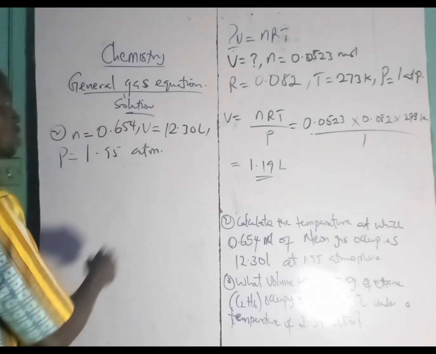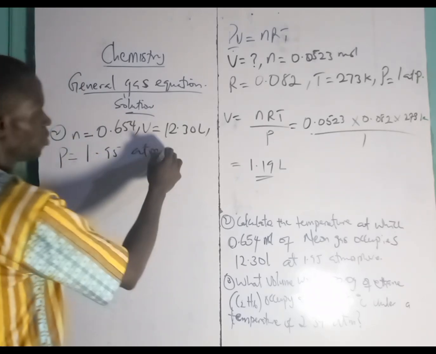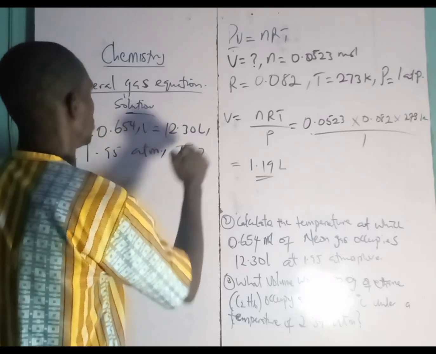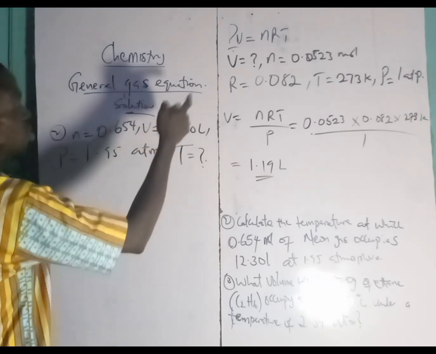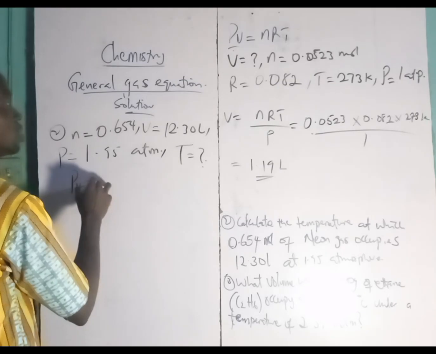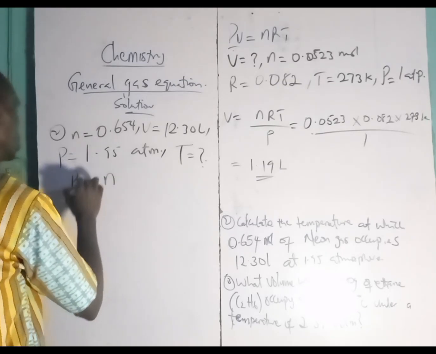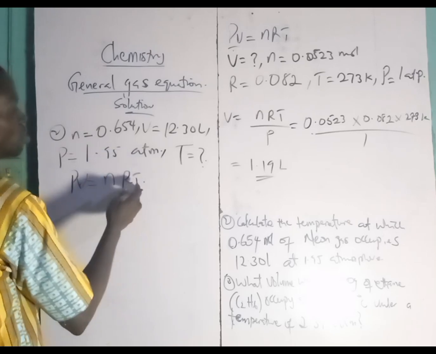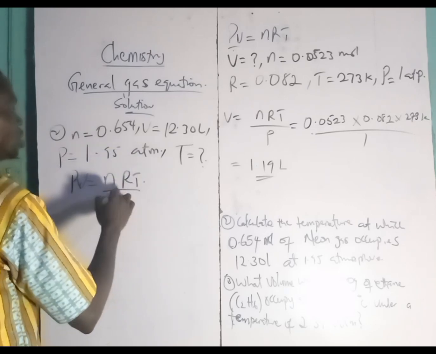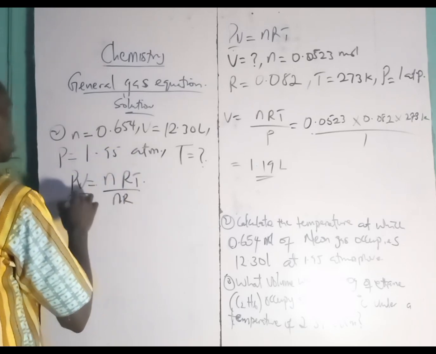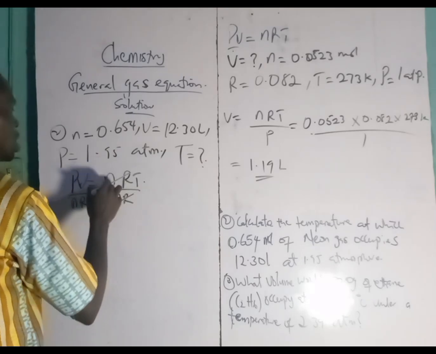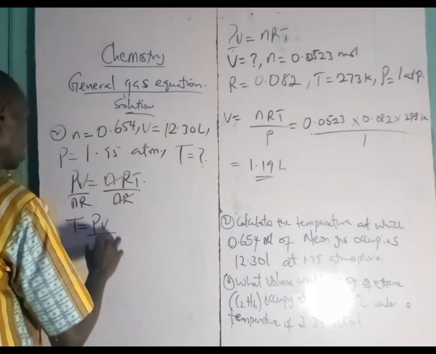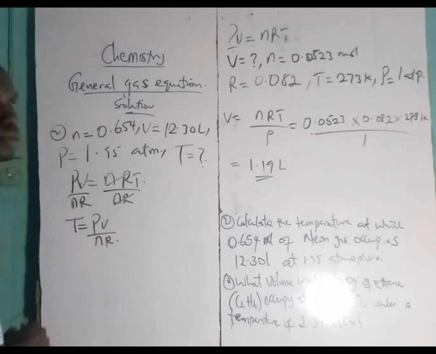Okay, so let's quickly plug in our formula. What are we looking for? Calculate the temperature. You have to calculate T. So let's make T the subject of the formula. So we divide by nR, this will cancel this. T will equal PV over nR.